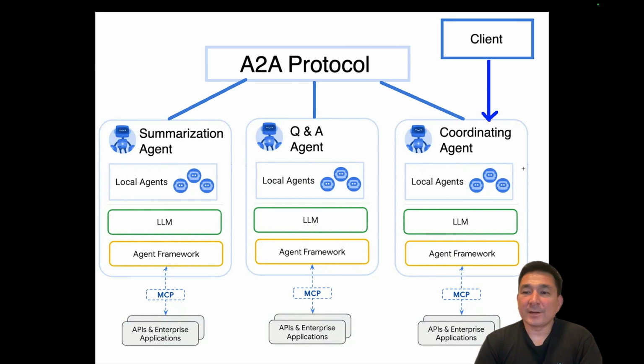CrewAI is great for very simple standalone applications where you have multiple agents talking to one another in order to achieve a stated objective, and is great when coordination of these agents is very straightforward. In more complex architectures where you have agents that need to coordinate with one another, you might use Google's new Agent2Agent